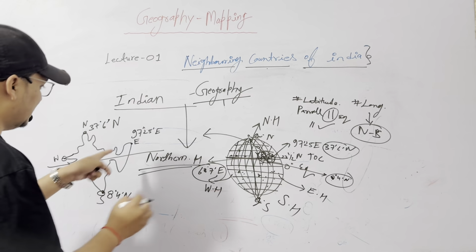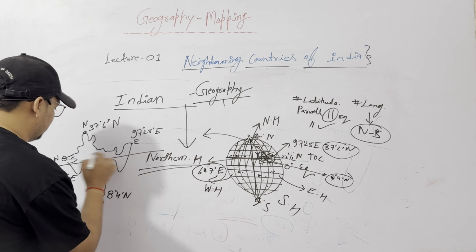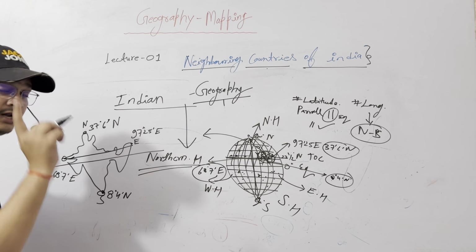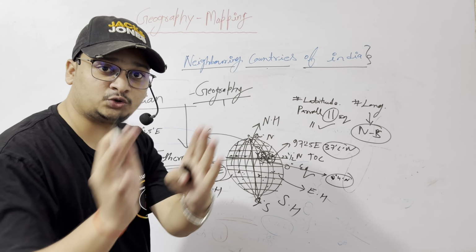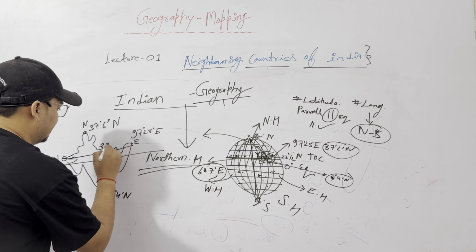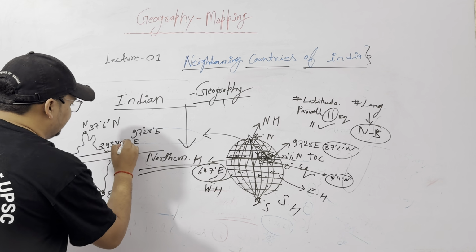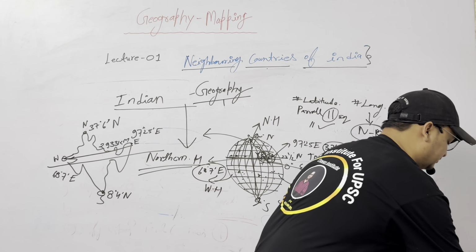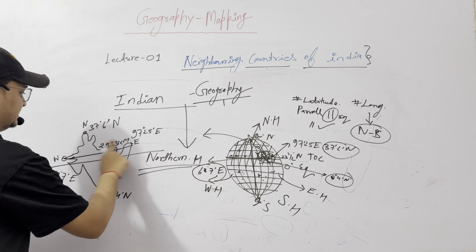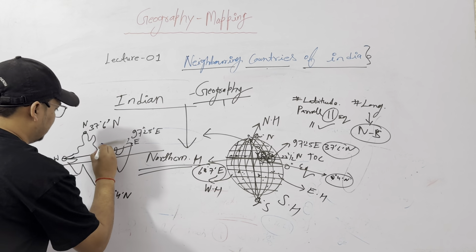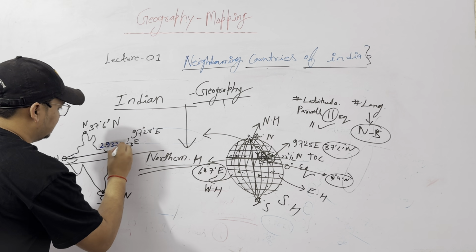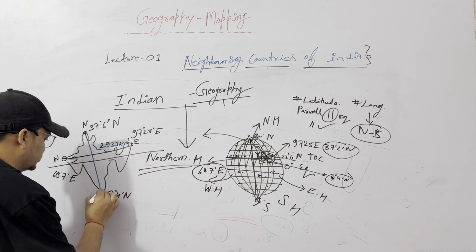Another question: what is the length of India from east to west? That is from Arunachal Pradesh to Gujarat, 2,933 kilometers. Okay, what is the length? 2,933 kilometers. What is the length of India from north to south?